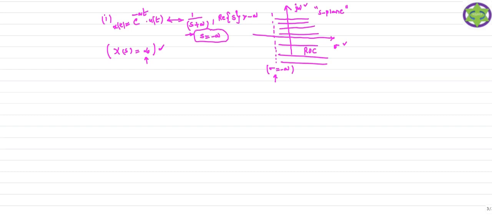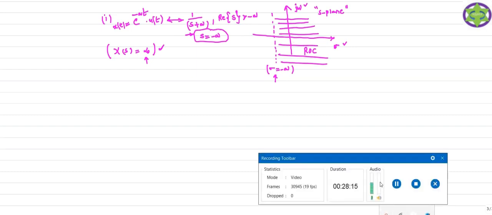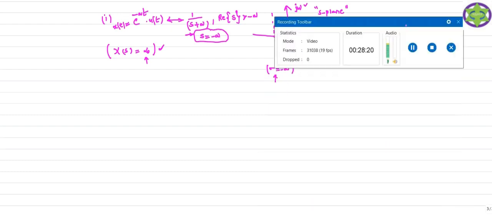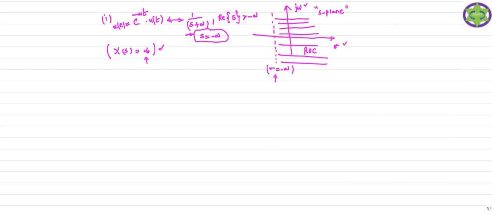Therefore, don't include the poles in the region of convergence. That is a very important property of the ROC. Don't include the poles while defining the ROC. This is your X(s). Let us clearly observe, X(s) is 1 by s plus a. While defining the ROC, don't include the poles.